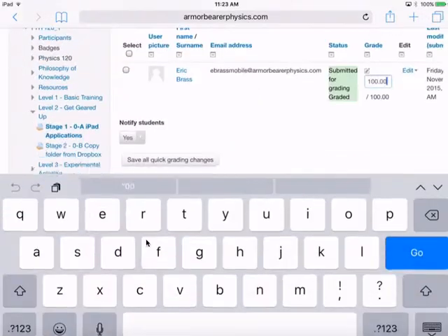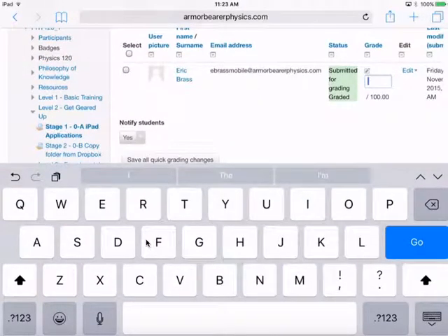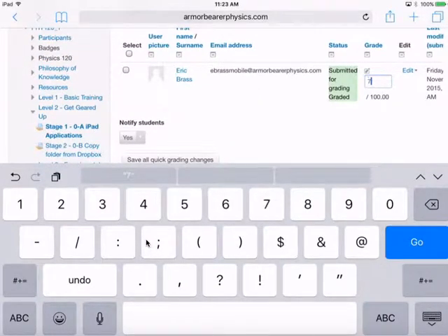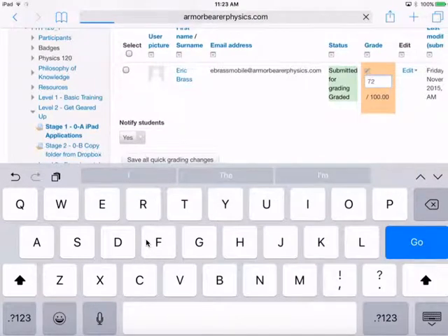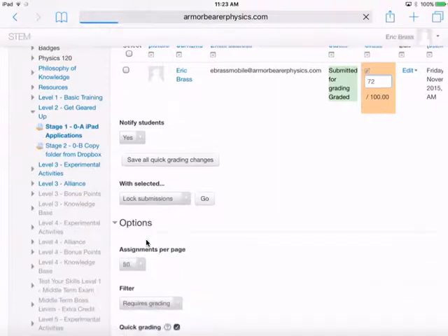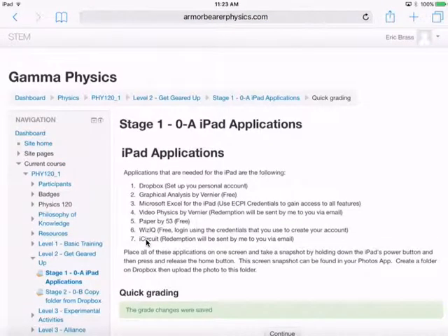I am definitely going to give myself a 72. All right. And then I'm just going to hit go and I will grade myself. Okay. So that's how that's going to go. Next, we'll go to the next experiment, and I'm being redundant. We're going to go to our next preliminary assignment after this one.